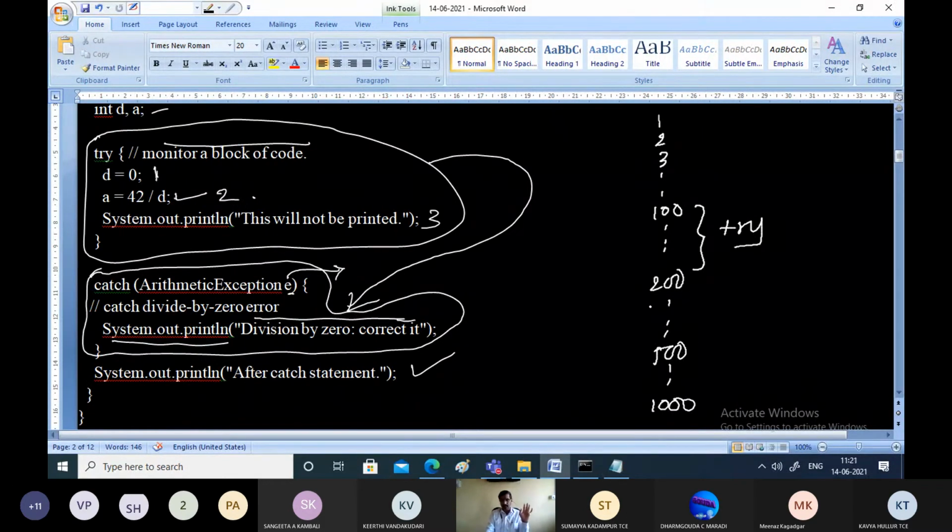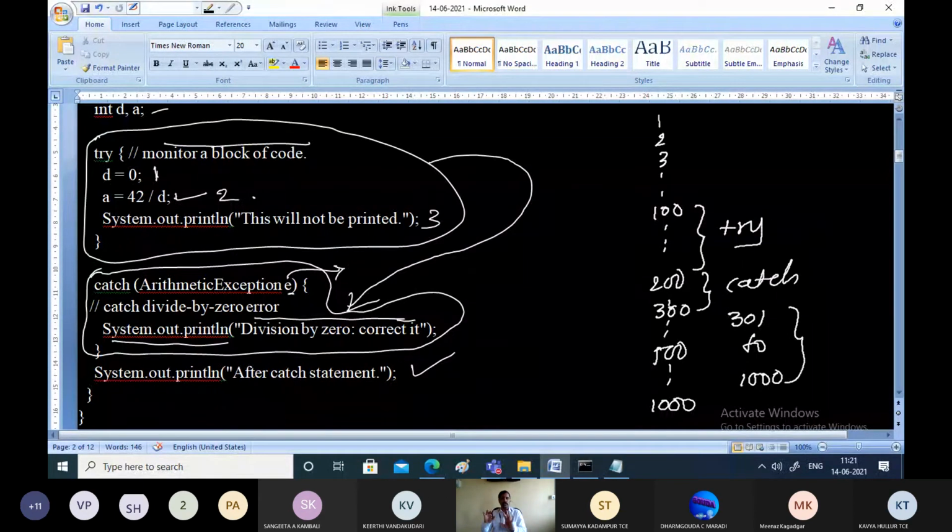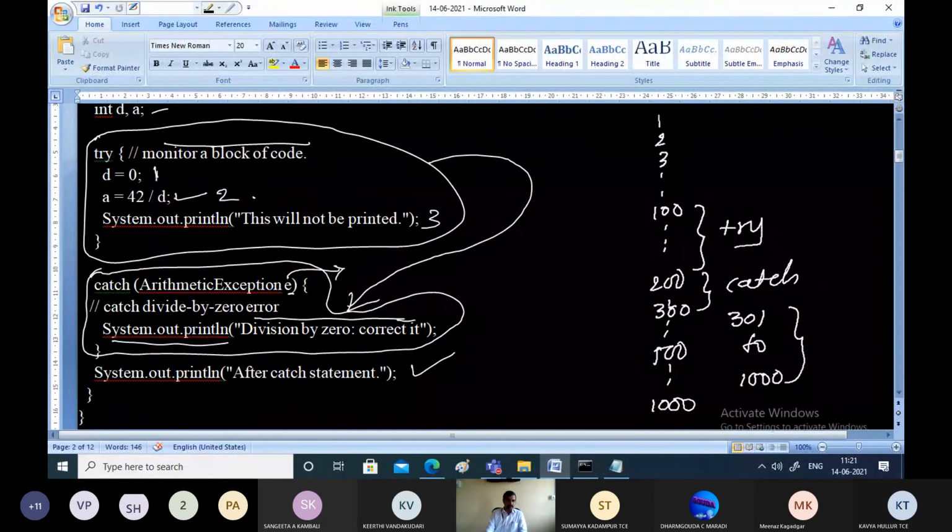Now assume from line 200 to 300, it will be very big, we have written the catch block. That means the catch statement. We are monitoring the code here and we are writing the solution for this. Now if the exception is successfully handled, then the remaining lines, 301 to 1000, will execute successfully. They will not stop the execution. Why? Because we are writing a solution, we are handling the exception.